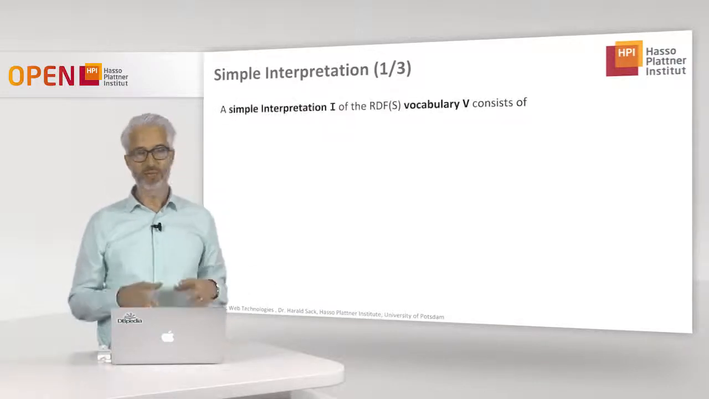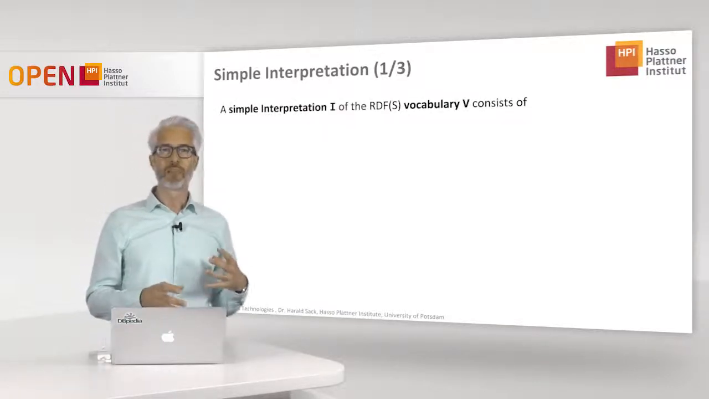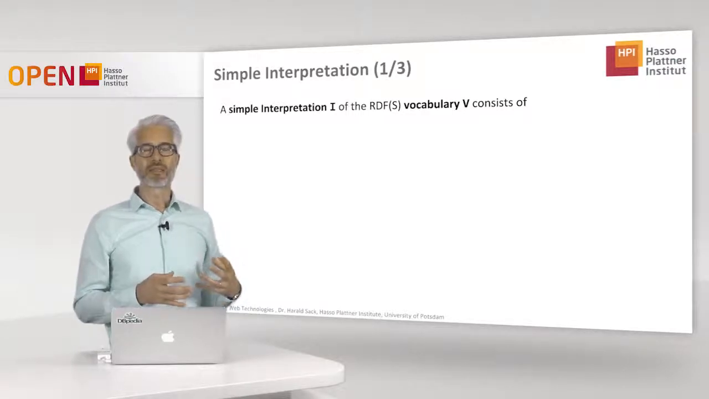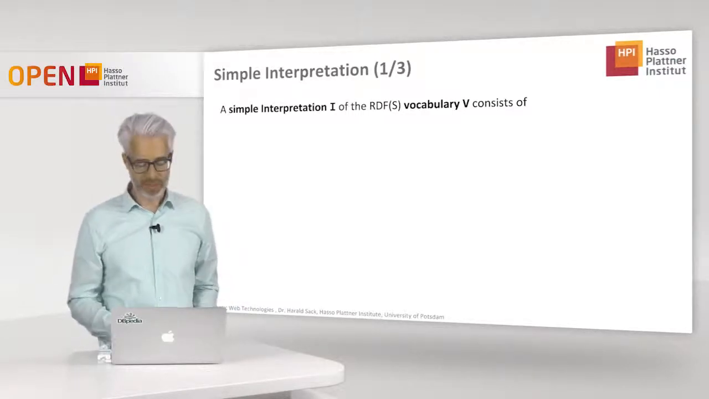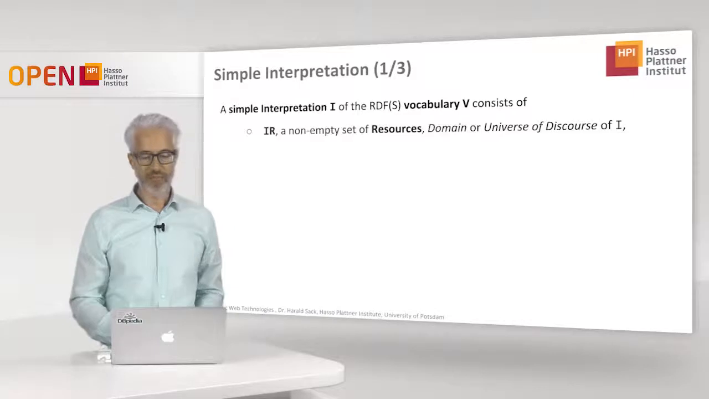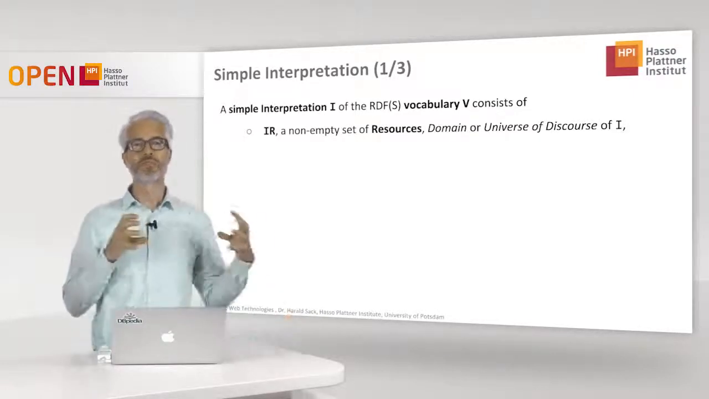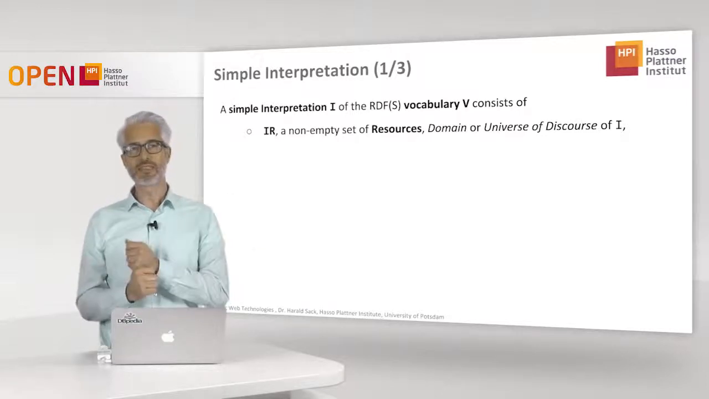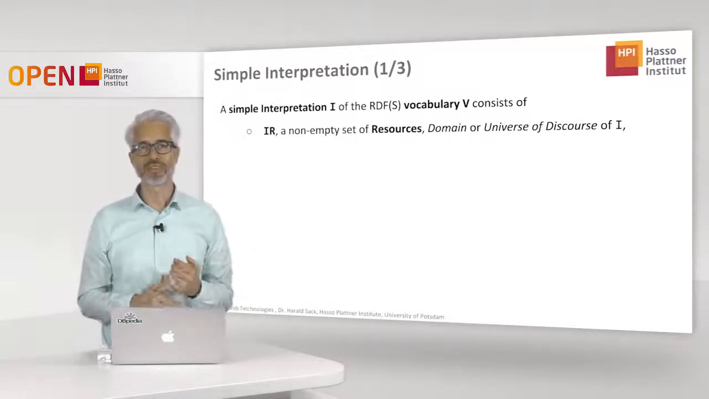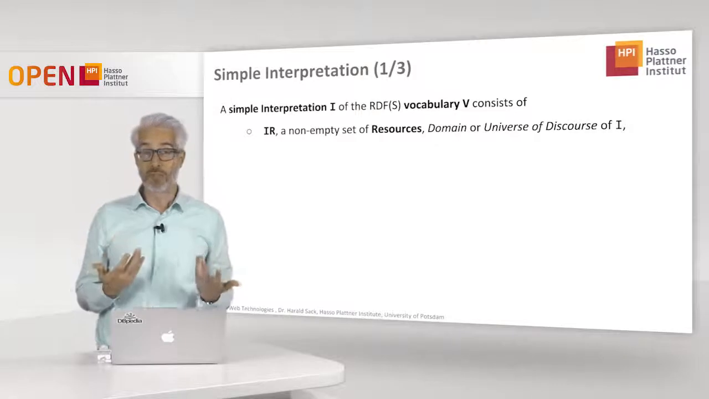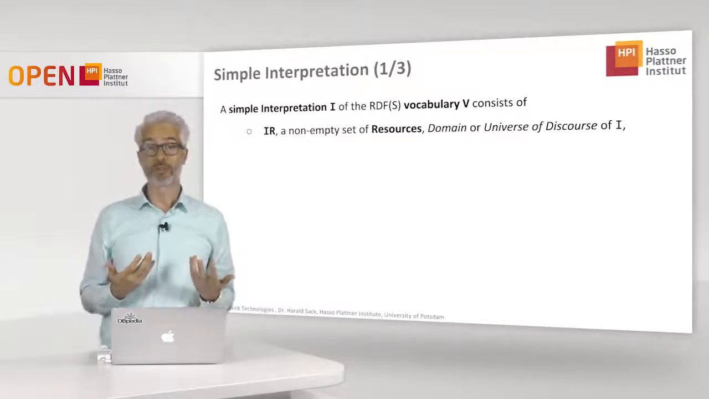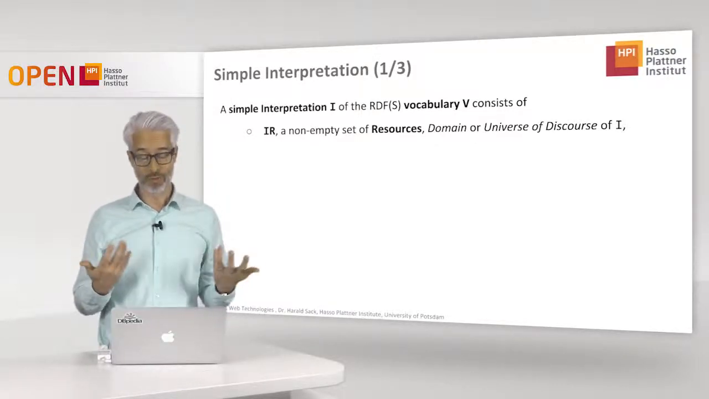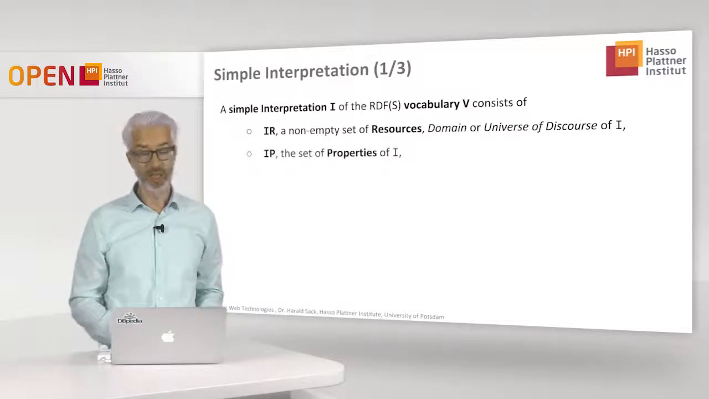So what we have to do first is, of course, look at the RDFS vocabulary and our simple interpretation I we have here. And we want to map it to sets. So we have to define the sets we are dealing with. The first set we are looking at is IR, which is non-empty, and it's the set of all the resources. So our domain of discourse of our interpretation I.